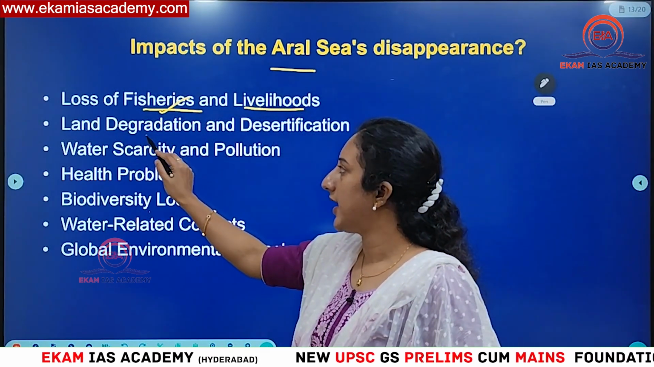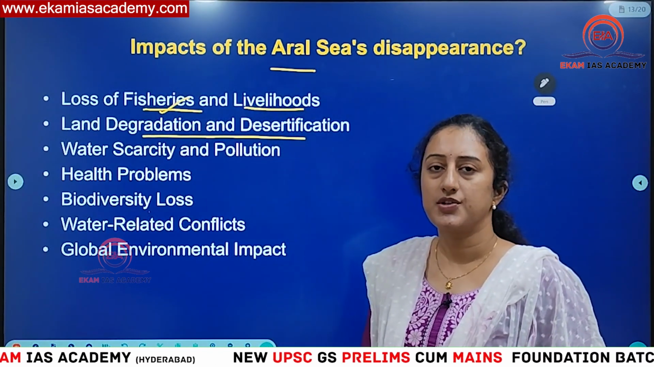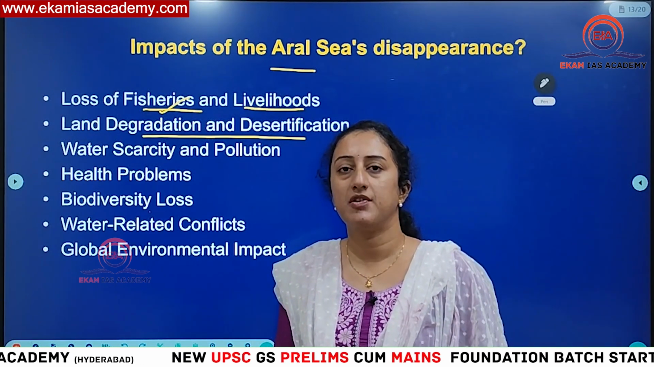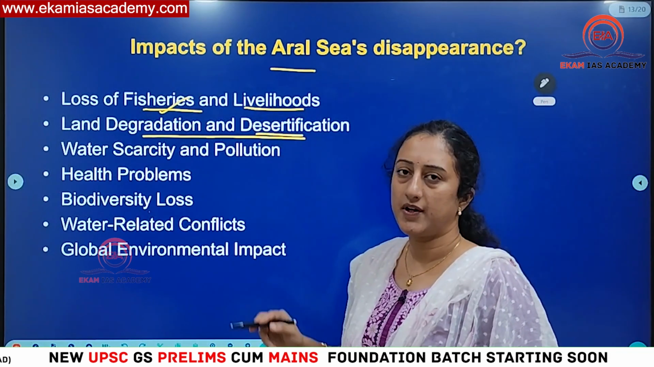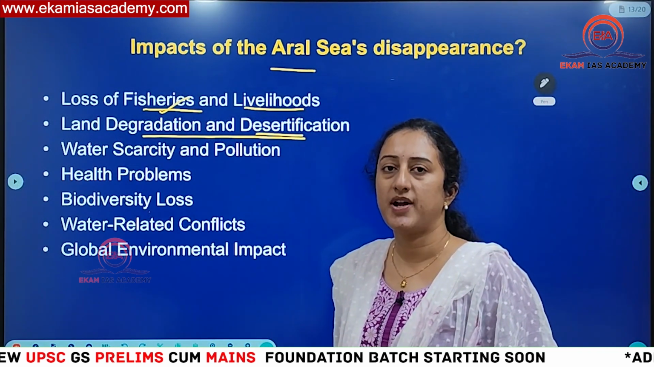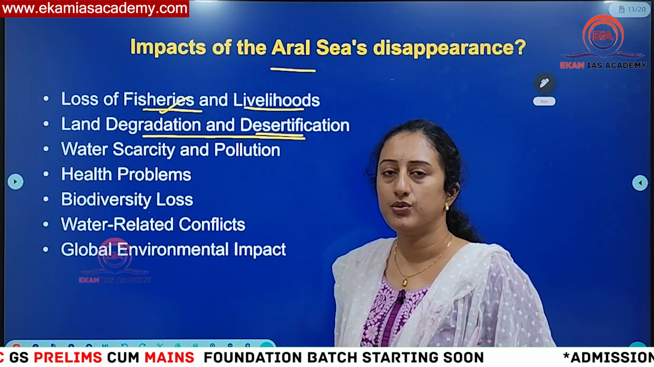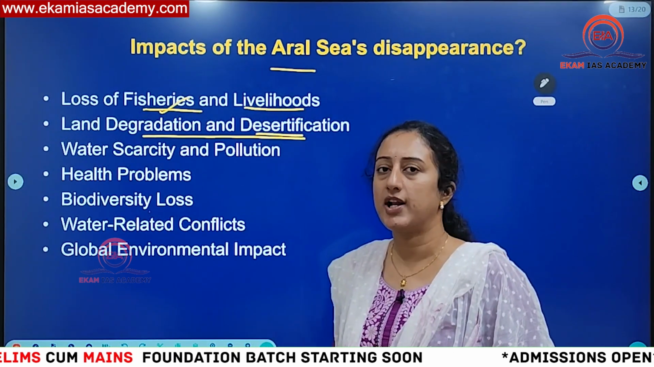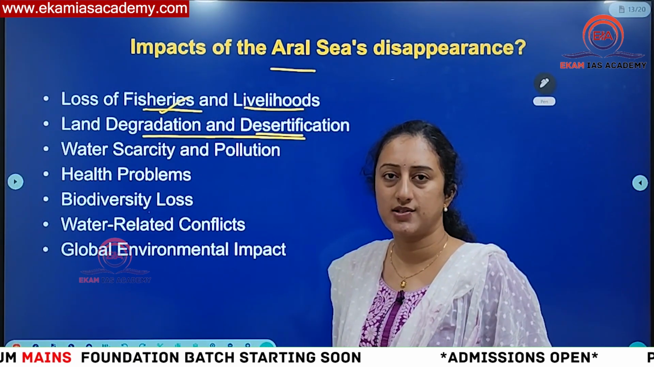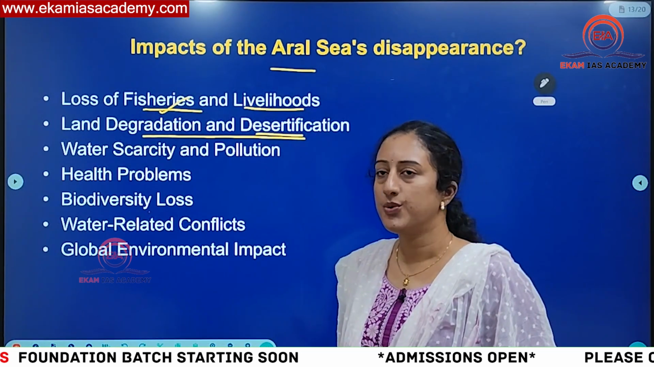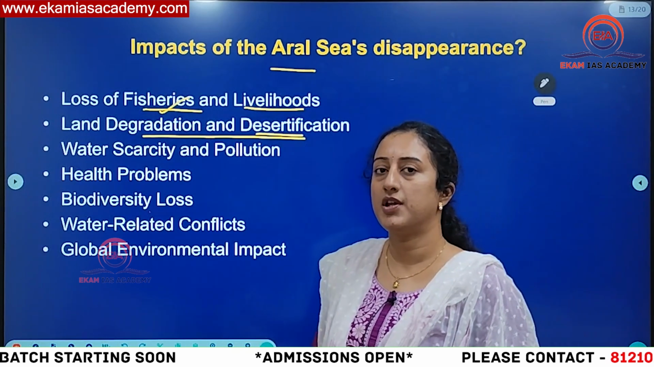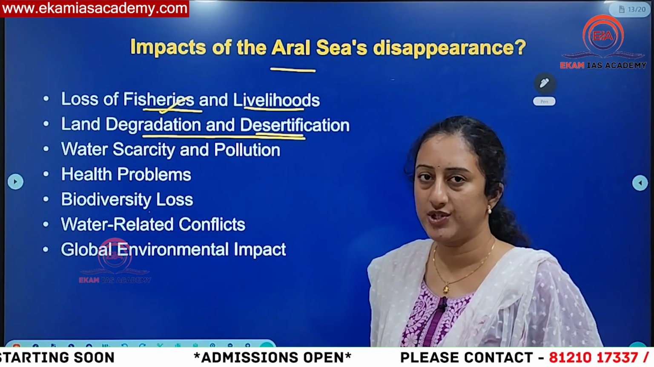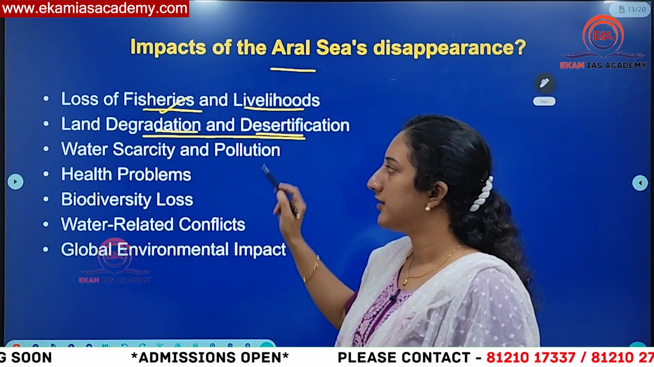The second impact is land degradation and desertification. As I told you, the increase in salinity levels has made this land more degraded and desertified. Desertification is nothing but the expansion of desert type of land. The primary criterion to name anything a desert is low precipitation. So when there is no proper rainfall, or no discharge of river water into the sea, the land is becoming degraded and desertified.